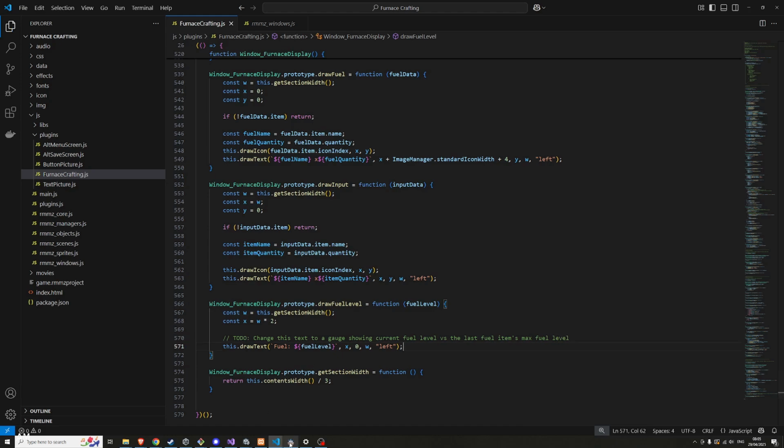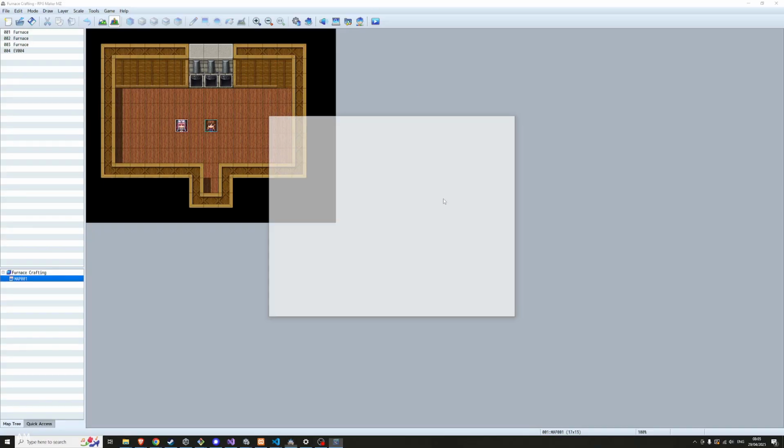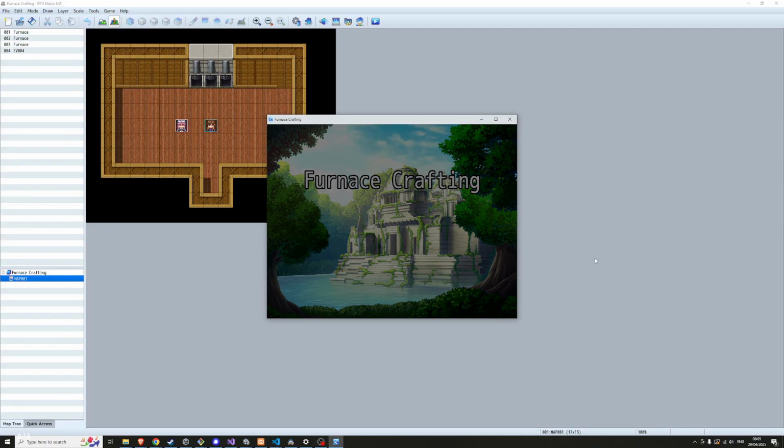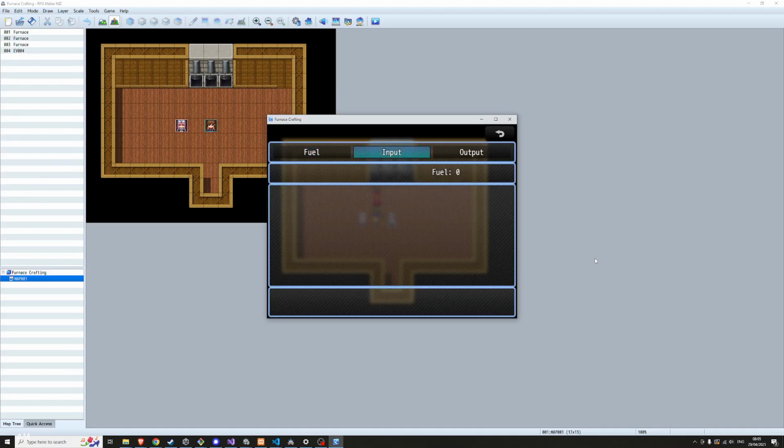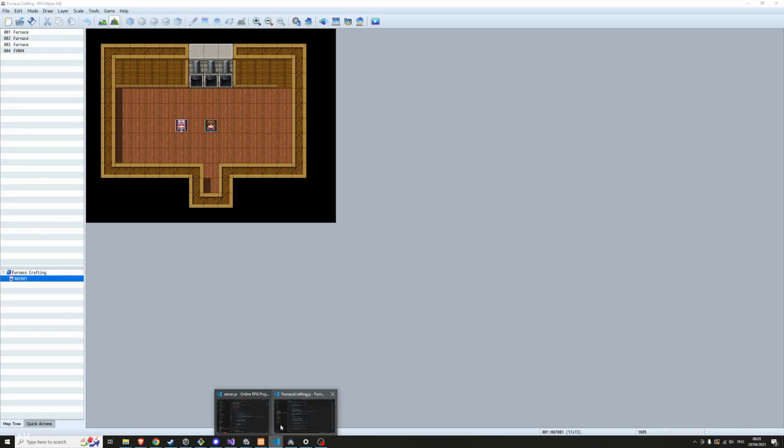Okay. So yeah, let's see. This should hopefully just work. If we put an input item. Oh yeah, that was the other thing. At the moment, we have a way of grabbing the fuel items from the item window, but I am not selecting any input items. So that's the next thing.